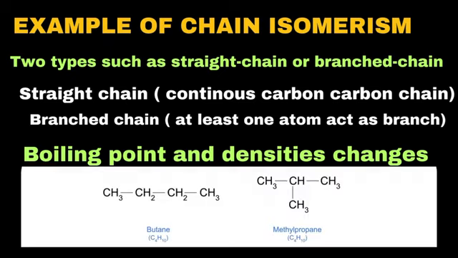To understand it deeply, let's take the example of the possible isomers of butane. Remember that butane is an example of an alkane that shows chain isomerism. It has 2 isomers, and they are straight chain and branched chain. In the straight chain structure, all 4 carbon atoms are connected in a straight line. This isomer has a higher boiling point than its branched counterpart because its molecules can pack closely together, leading to stronger intermolecular forces. But if we look at the branched structure, 3 carbon atoms form the main chain, and the 4th carbon is attached as a branch to the 2nd carbon. Because of its branched structure, isobutane has a lower boiling point than n-butane since its molecules cannot pack as tightly as straight-chain molecules.